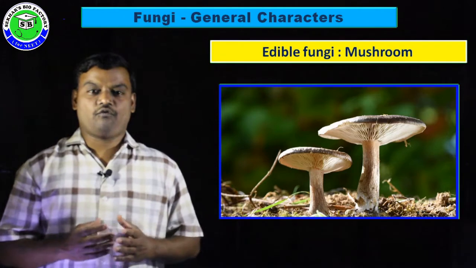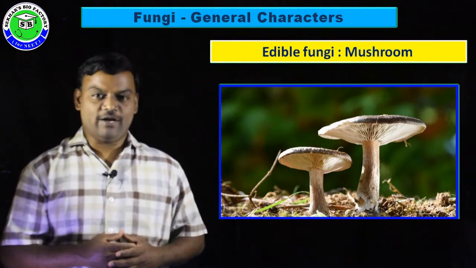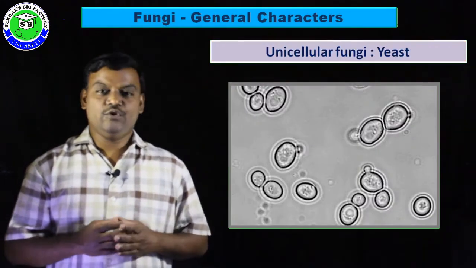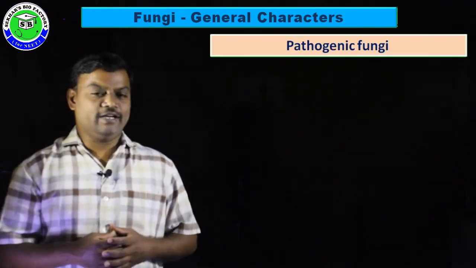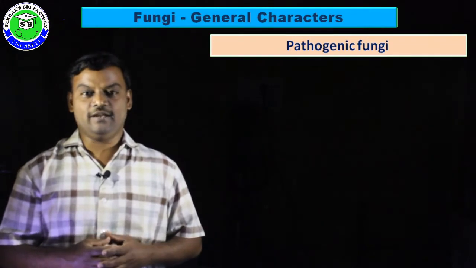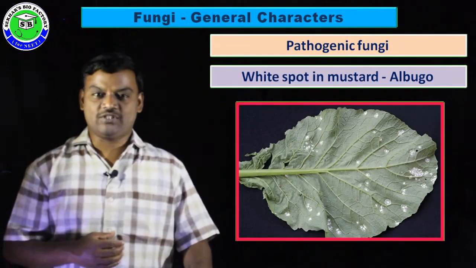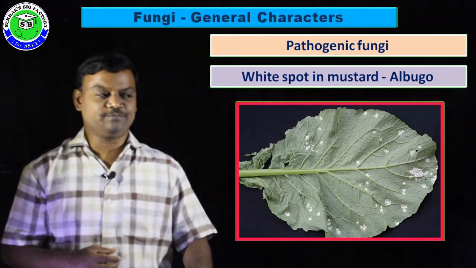Some examples of fungi: the edible fungi, mushrooms and toadstools, and the unicellular fungi called yeast. Along with that, some pathogenic fungi can cause diseases in plants, like white spot disease in mustard, which is caused by a fungus called Albugo.